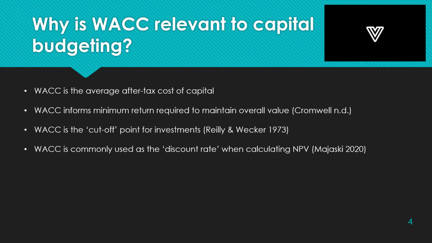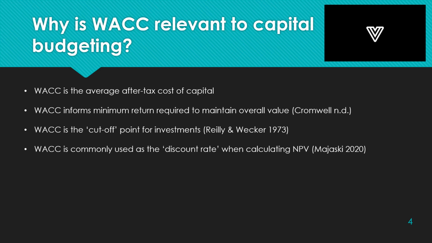The WACC is the average after-tax cost of ABC's various capital sources, which include equity, debt, and preference shares. The WACC is the first component of capital budgeting and tells ABC how much it needs to gain off its investments to maintain overall value. It also provides ABC with an understanding of the cut-off points for investments.